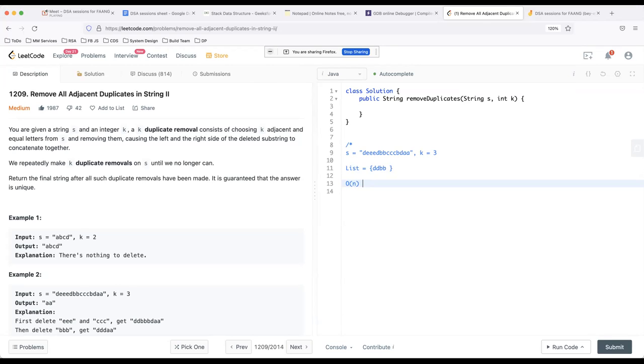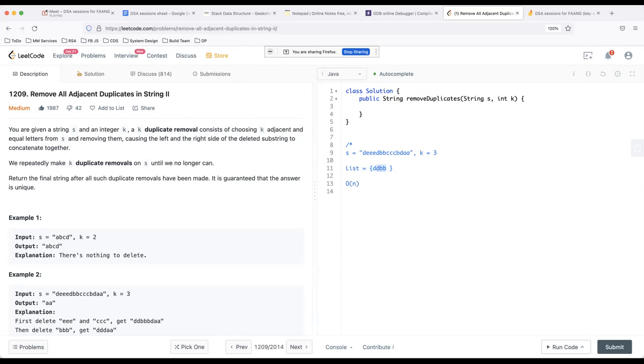If I keep it simple, in the worst case I'm checking every character, putting it inside the list, and then going back k characters. It may happen that I don't go back k characters every time, but let's say I go close to k characters to find out whether they are the same or not. So when I add a new character, in the worst case I'll end up going k characters back.